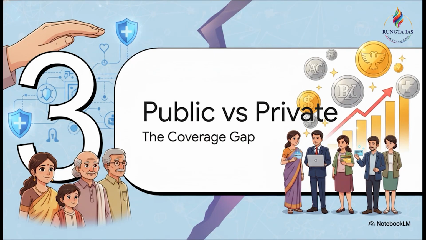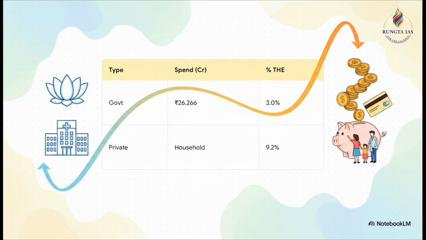Next up, Section 3, where we'll unpack public versus private insurance. The disparity we see here is quite stark. Total expenditure under government-financed health insurance schemes is roughly 26,266 crore rupees, and that represents a mere 3% of India's total health expenditure. In sharp contrast to that, private health insurance expenditures, largely paid by households, stand at 9.2%. That means the reliance on the private sector is 3 times higher.